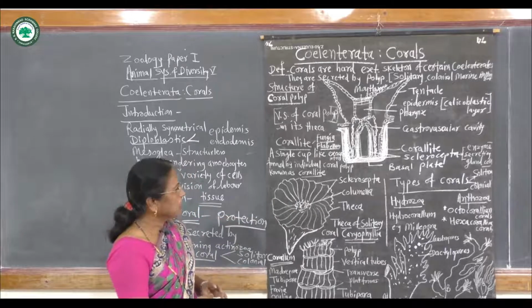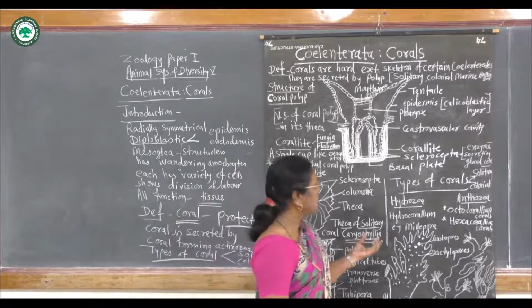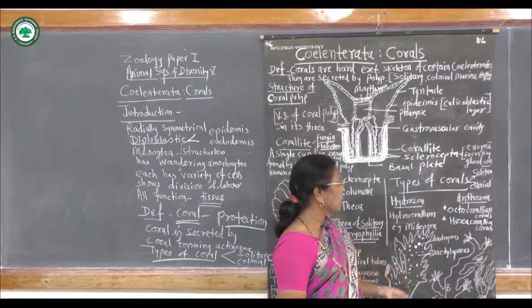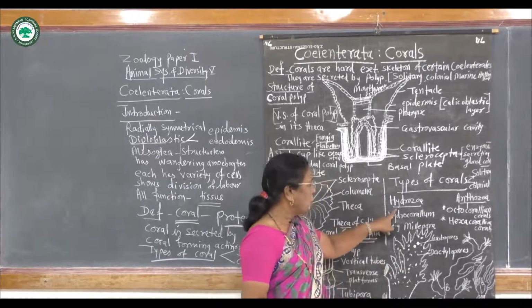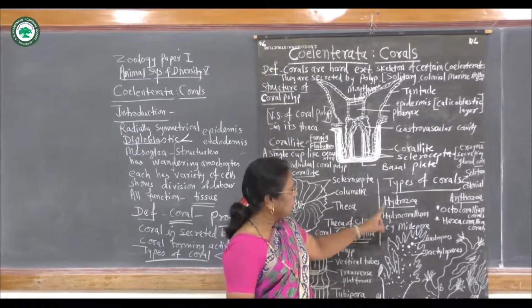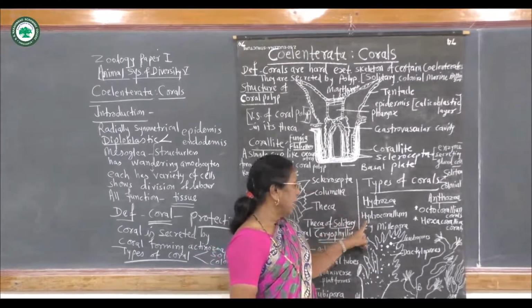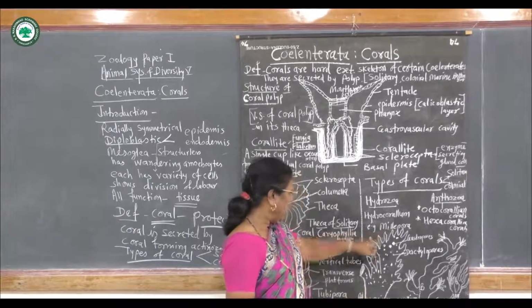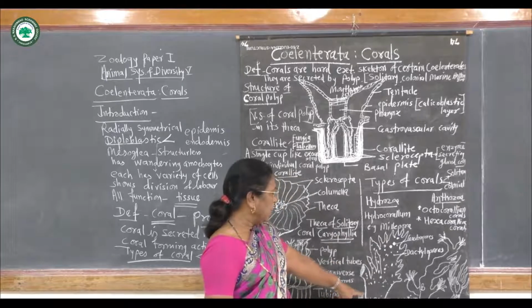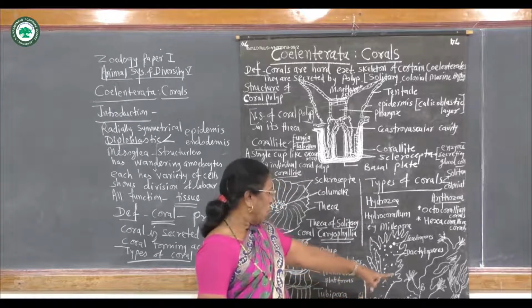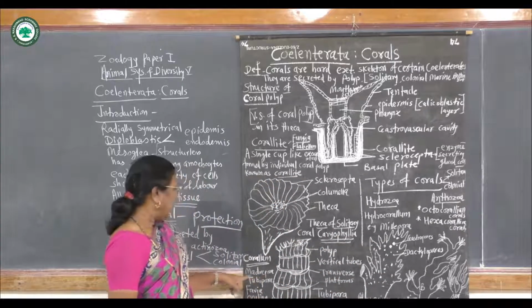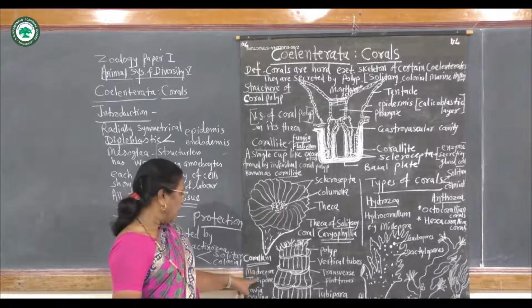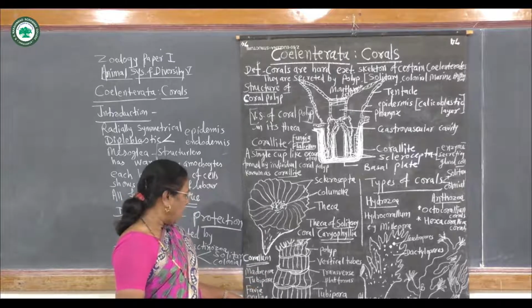Then the branched corals or colonial corals are found in Hydrozoa and Anthozoa. Here the corallum or corallite is secreted by, for example, Millepora, Alcyonium, Gorgonium, and Madrepora, Tubipora, Favia, Oculina.